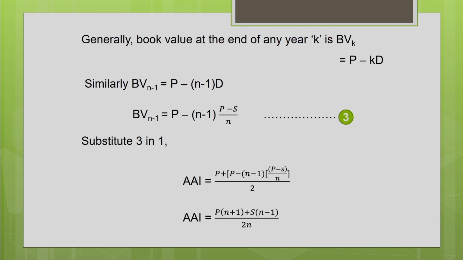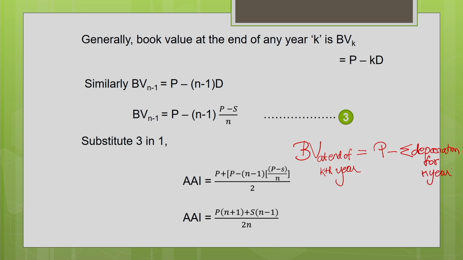Now another important thing you have to keep in your mind: how to find the book value at the end of a particular year. This thing I have discussed in the earlier lecture. Say I just want to find the book value at the end of the kth year. How will you find that? It is the initial cost of the machine, the purchase price of the machine, minus the accumulated depreciation for k years. So what is the accumulated depreciation for k years?